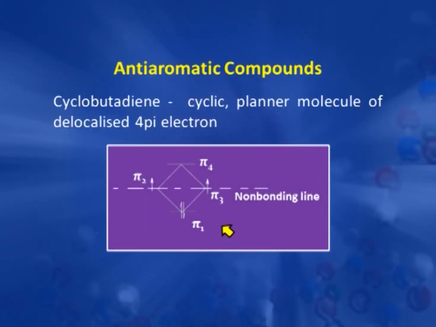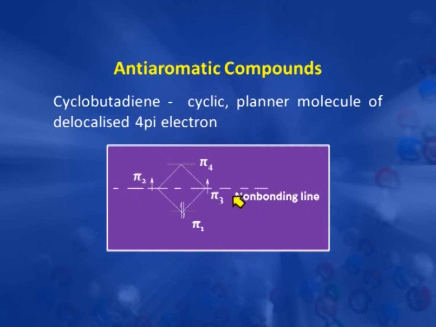Again we consider the energy diagram of the new molecular orbitals. Here 4 new molecular orbitals will be generated, pi 1, pi 2, pi 3 and pi 4, and the filling of orbitals takes place. There are 4 pi electrons. So 2 pi electrons go in pi 1, and then pi 2 and pi 3 are 2 non-bonding orbitals.